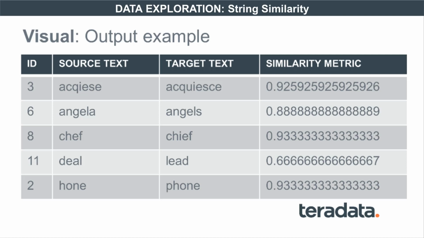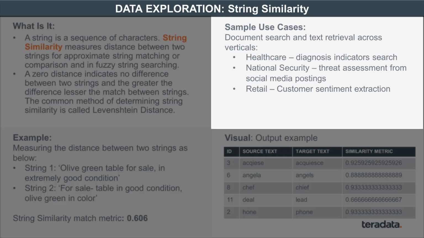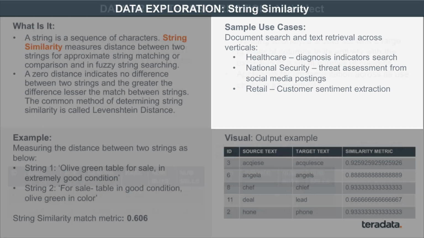If you blew this example up to real life use cases in healthcare, or in retail, where you're looking at customer sentiments expressed by different customers and want to figure out what similar sentiments have been expressed, you can use string similarity to extract all these various strings that you pick up from, for example, social media, to determine what the similarity is, based on which you can make the assessment. So that's what string similarity is all about.